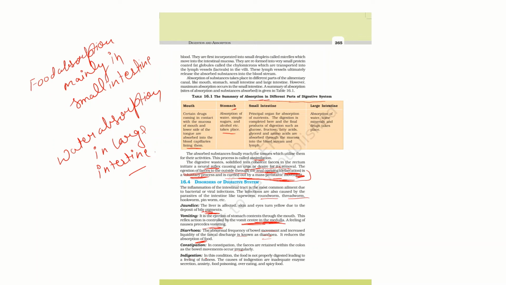Next is indigestion. In this condition the food is not properly digested, leading to a feeling of fullness. The causes of indigestion are inadequate or improper enzyme secretion, anxiety, stress, food poisoning, overeating, and spicy food.